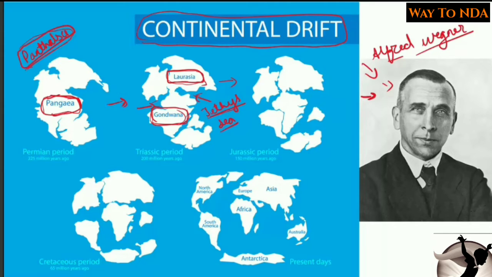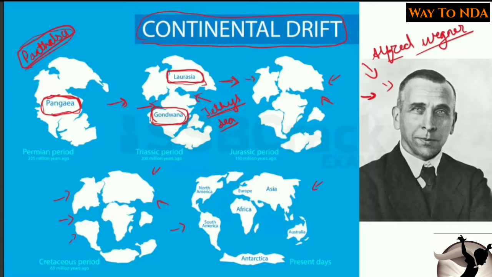Further he said that this movement of the continents, or the drifting, was happening. This was a continuous movement, and the shapes of the continents were changing slowly and steadily over a period of millions of years. The structure or the shapes of the landmass was changing, and finally it took the shape of these continents.